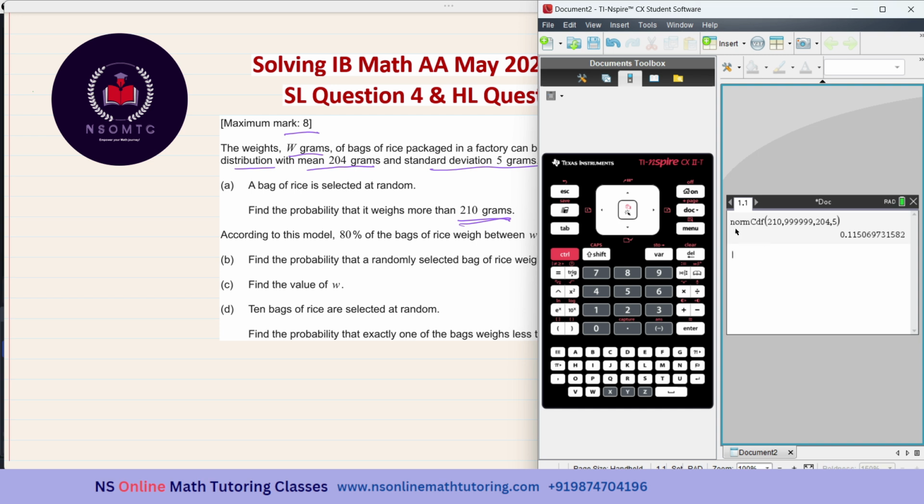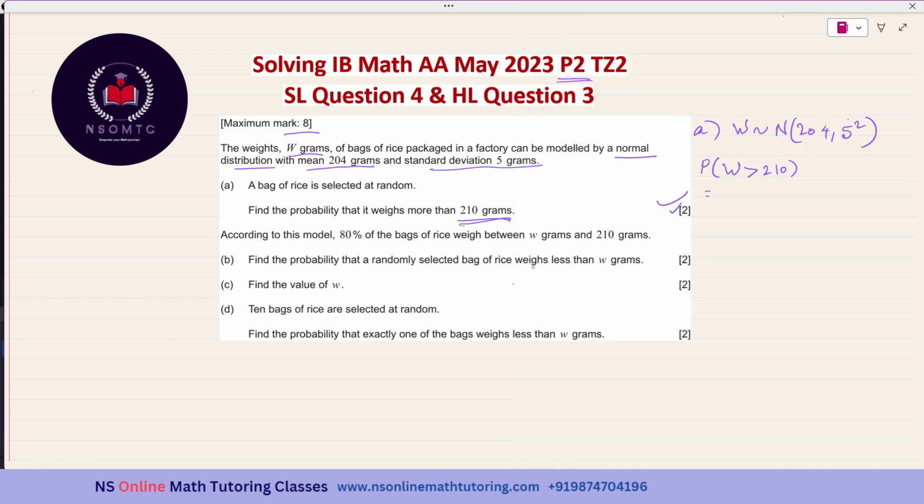So it is norm CDF. It is better to write what you have entered, in the correct sequence. So it is norm CDF of 210, then 999999, then 204 as the mean value and 5 as the standard deviation value.